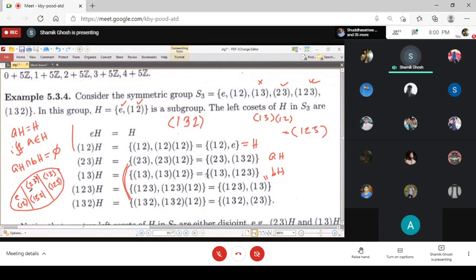And you notice that every coset has the same number of elements as the subgroup. Here you are getting 2 elements, 2 elements, 2 elements. Totally you get 3 cosets, each of them having 2 elements, so 2 times 3 gives the total number of elements of the group. There are 6 elements in the group. And Lagrange's theorem says that the order of the subgroup divides the order of the group.